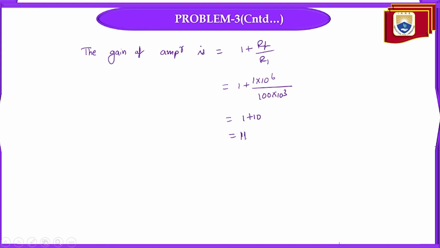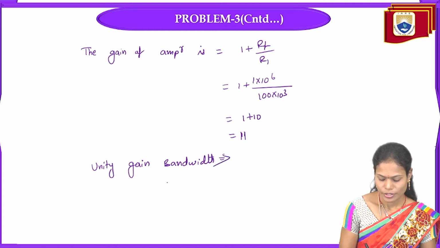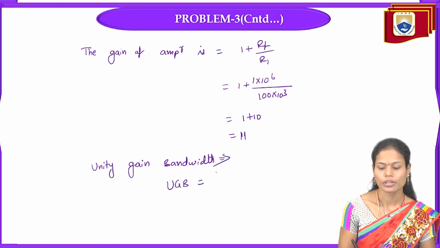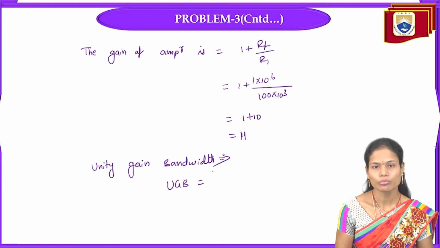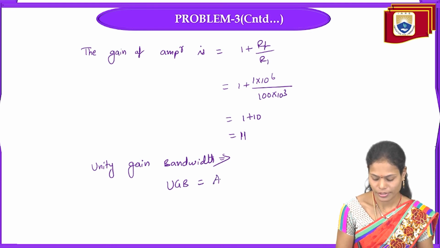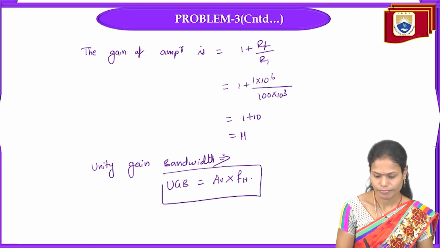From the formula of unity gain bandwidth, UGB is equal to gain into frequency, that is AV into upper cutoff frequency.